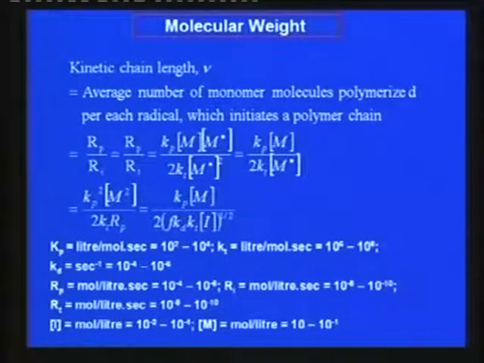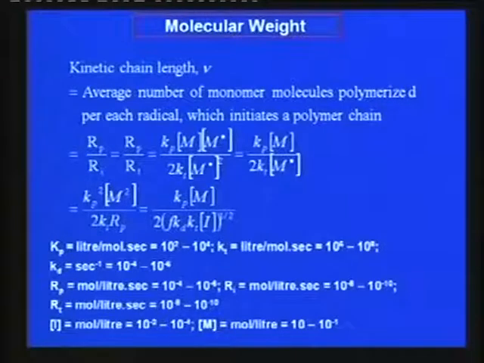Now, let us see the situation in case of addition chain polymerization. Here, in order to explain the effect of the rate of polymerization or rate of termination on the molecular size, one parameter has been considered, that is kinetic chain length.